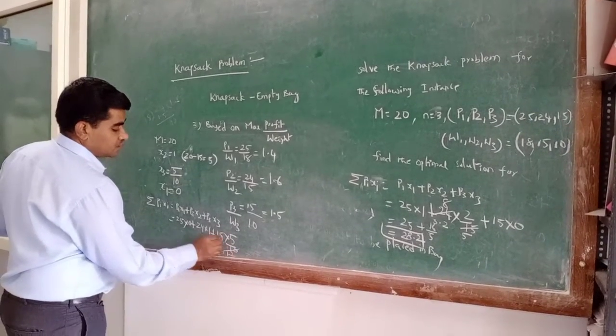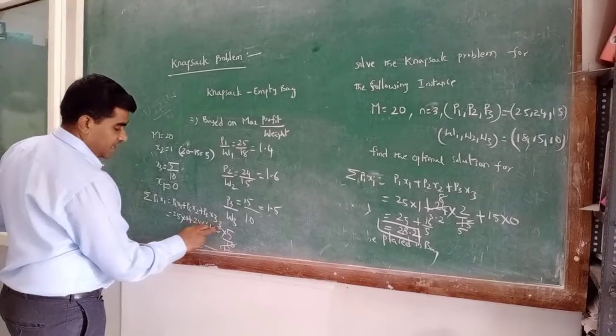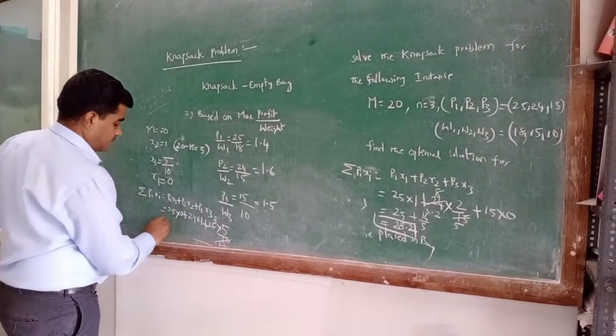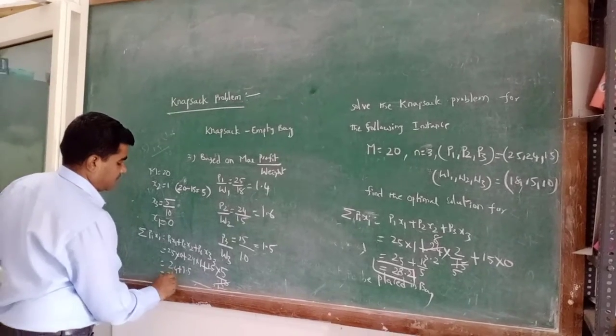That is 15 by 2, which is 7.5. So 24 plus 7.5, that is 31.5.